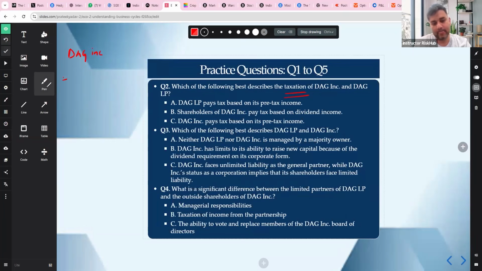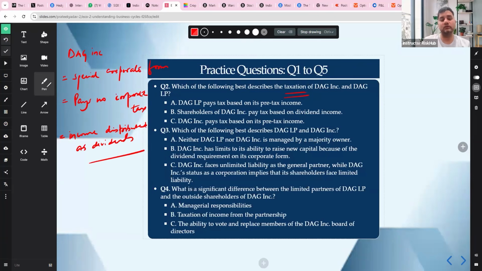DAG Inc.: special corporate form, all given in the question, pays no corporate tax, income distributed as dividends.